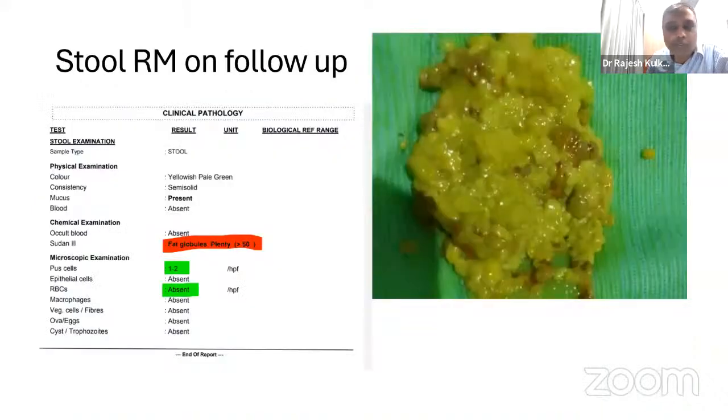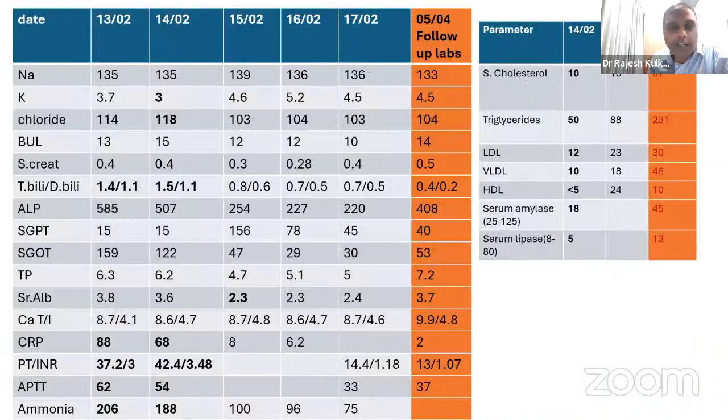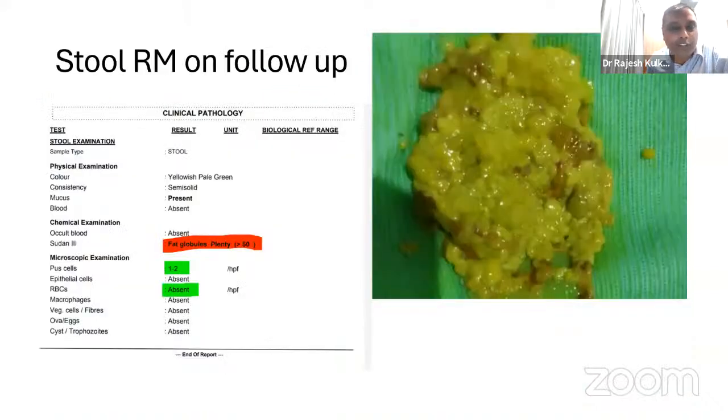So this is the follow-up stool routine. Although there are still plenty of fat globules, the child's stool consistency, mother says, has improved. There are a few pus cells and there are no RBCs here. Mucus was present, but earlier it was mucus plus plus. So the mucus also has decreased here.